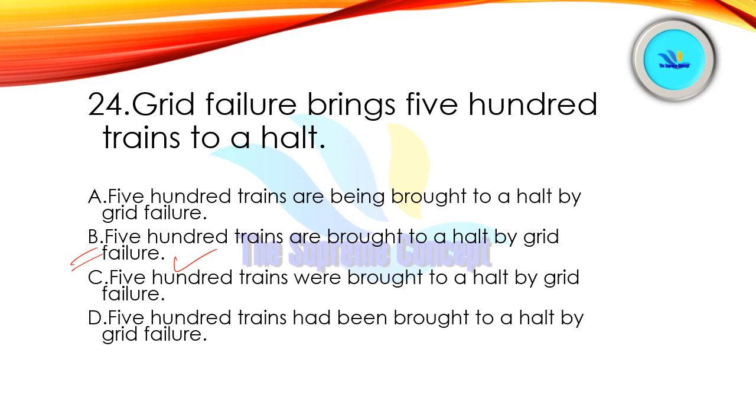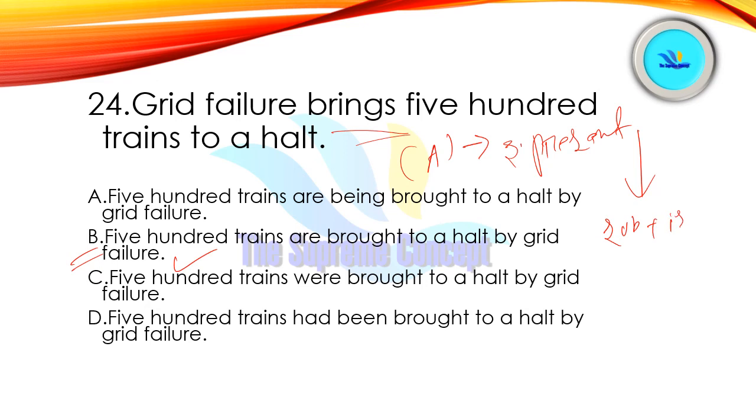Grid failure brings 500. From this we came to know that the active voice is in present simple, or we can say simple present. Then its passive format will follow the structure subject plus is, am, are plus v3 and then object, right?